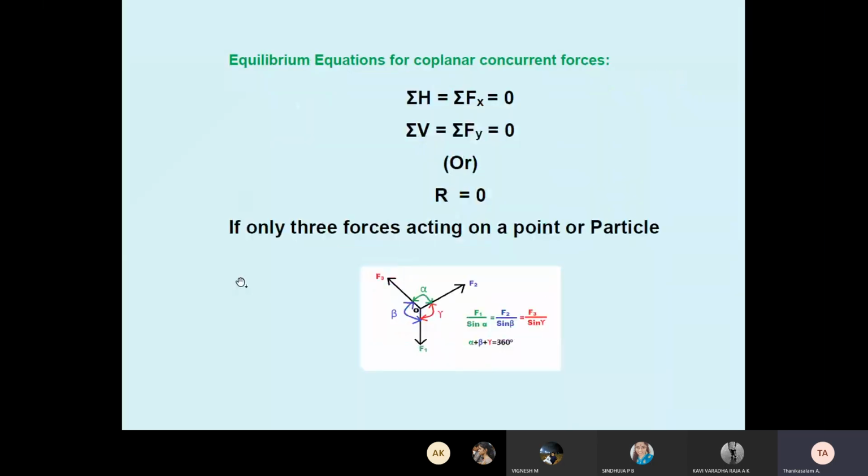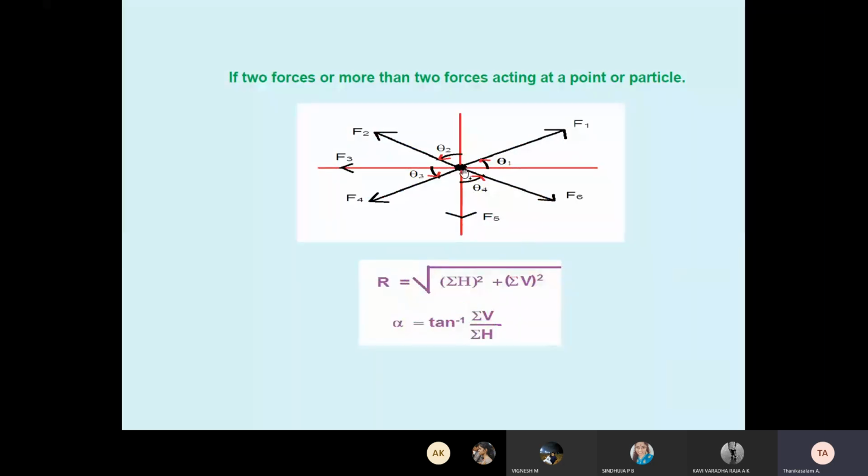Suppose there is an unknown value, we calculate using the equilibrium condition. You can use this equation, the first equation, or Lami's theorem. Lami's theorem is only for 3 forces. We did many problems, students remember. Lami's theorem is only for 2-3 forces acting at a point, and we must know the other angles. Or we can form the equation based on summation H equal to 0, summation V equal to 0, and find the unknown values. You use this only for particles. How do you identify particles? All forces passing through a single point.